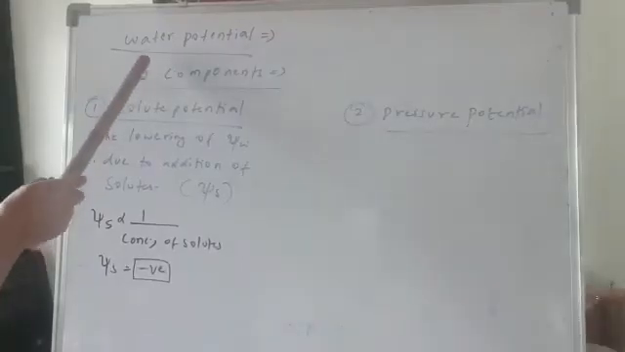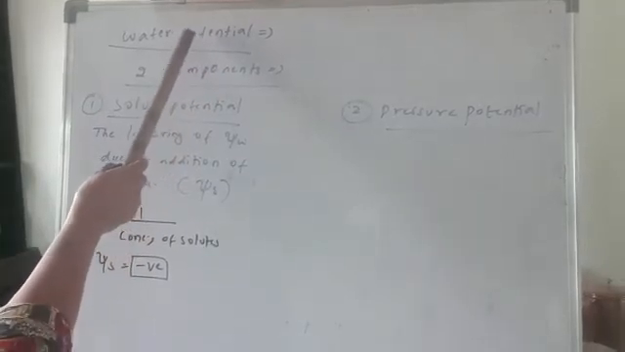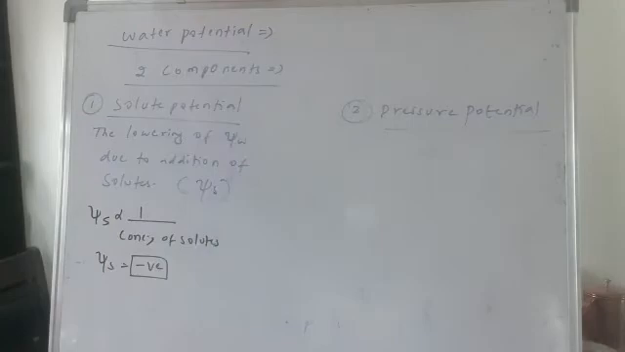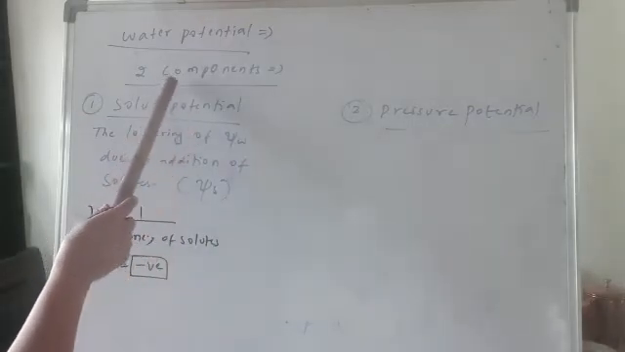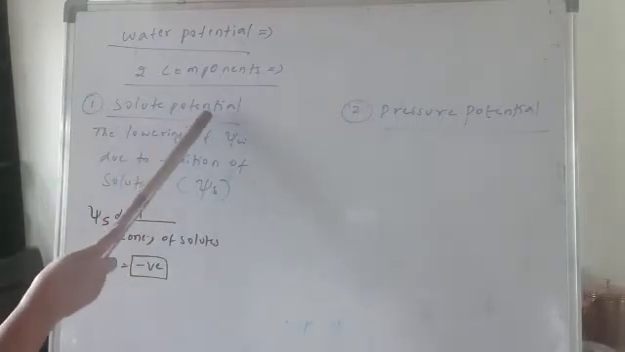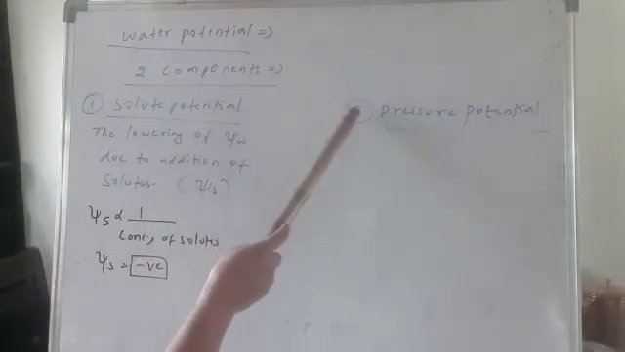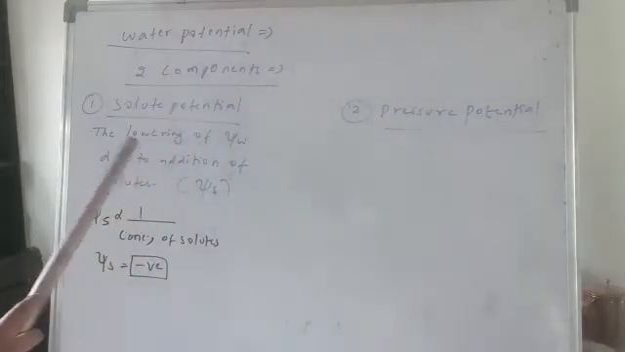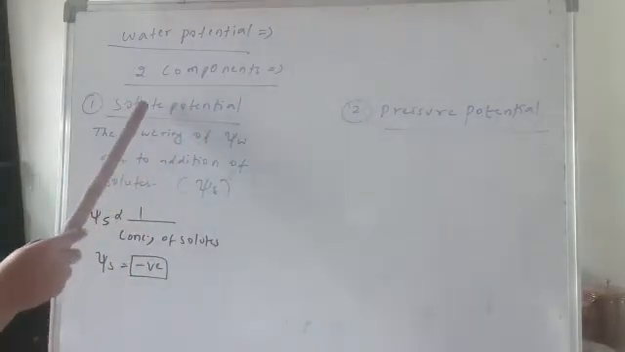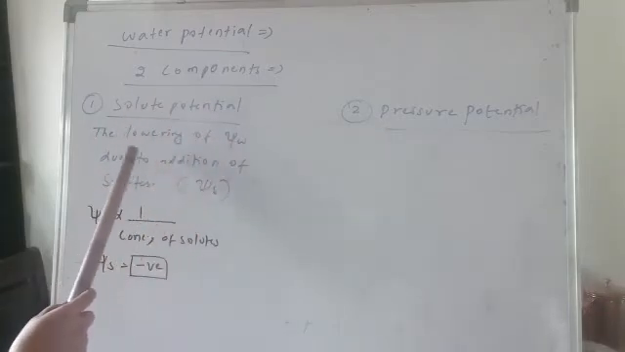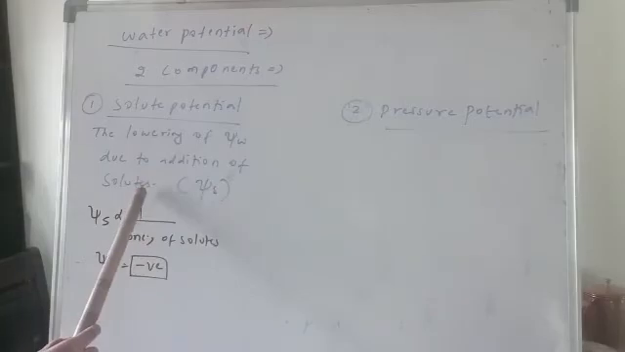There are 2 components which determine the water potential. So the water potential of a system is determined by 2 components. What are those 2 components? The first one is solute potential and the second one is pressure potential. Now let's understand what is the solute potential. Solute potential means it is the lowering of water potential due to addition of solutes.